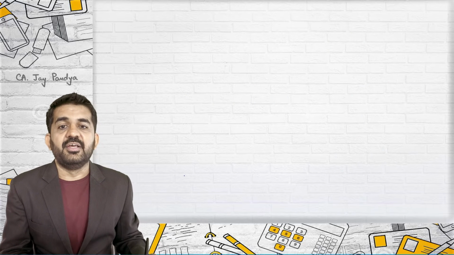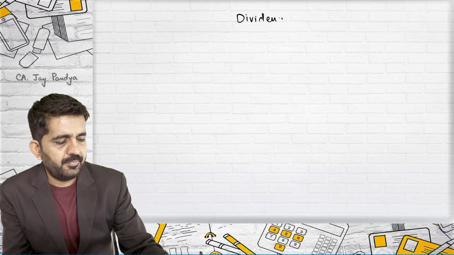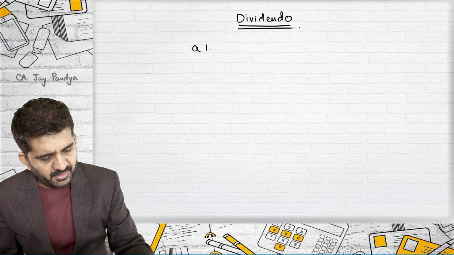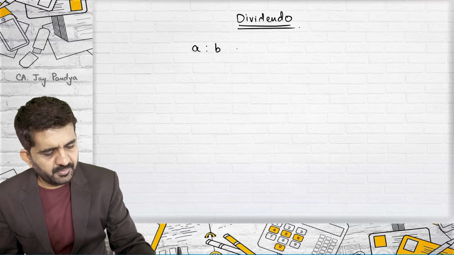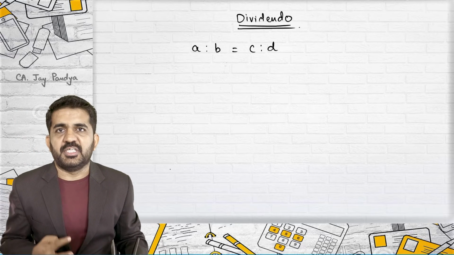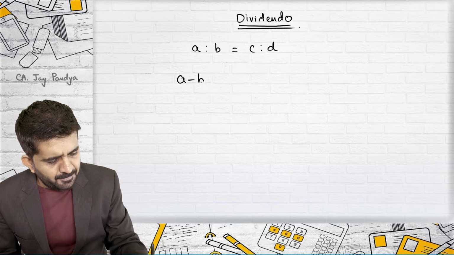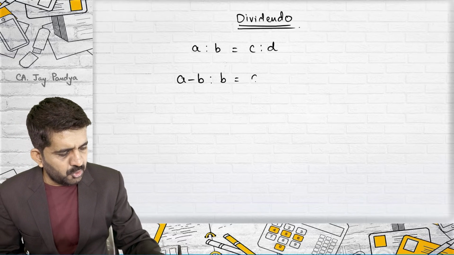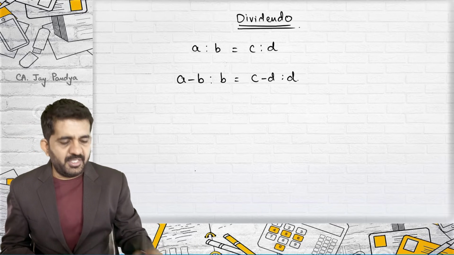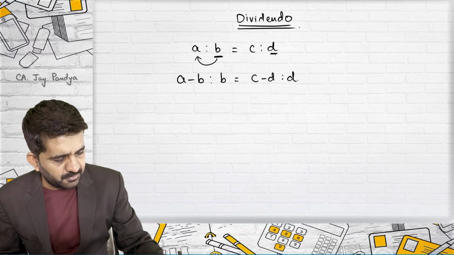Let us understand dividendo. Now, if A is to B is equal to C is to D, see, what does the rule of dividendo say? It is the reverse of componendo. A minus B is to B is equal to C minus D is to D. What have I done? The second term I have subtracted from here, and thus on the right hand side also, the second term I have subtracted.